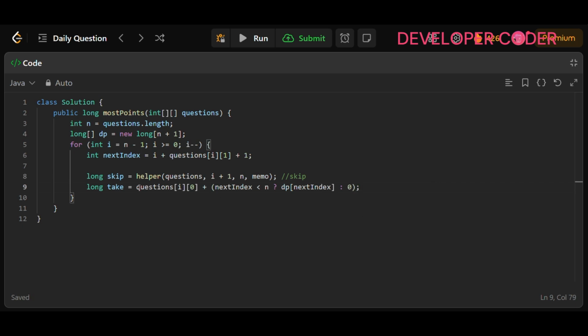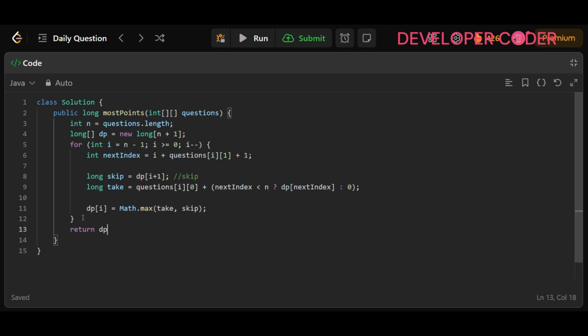All right, and if you are skipping it, then what you need to do instead of this is write dp of i plus 1. So out of this you have to take the values. Skip means dp of i plus 1, and take means questions of i, 0, and next index, if it is less than n, then take dp of next index, otherwise 0. That's it. And then you have to update dp of i, which is nothing but math.max of take and skip. That's it. Now in the end you have to just return dp of 0.